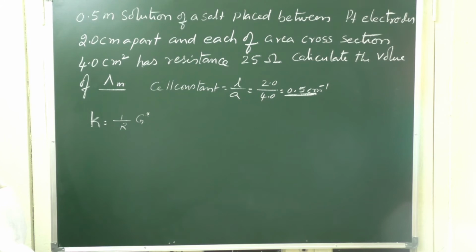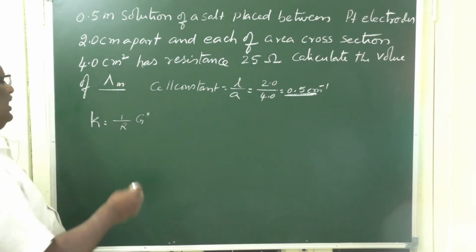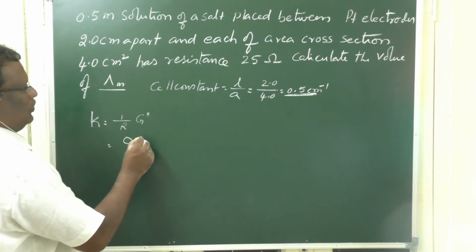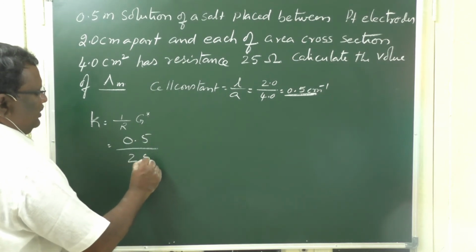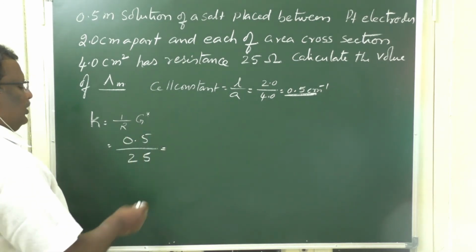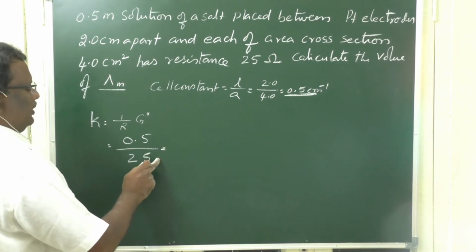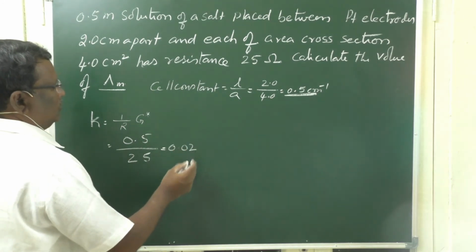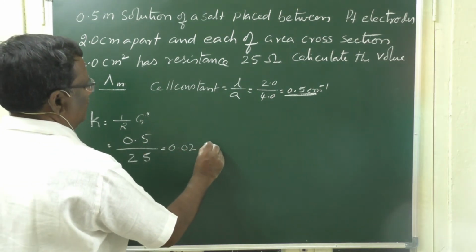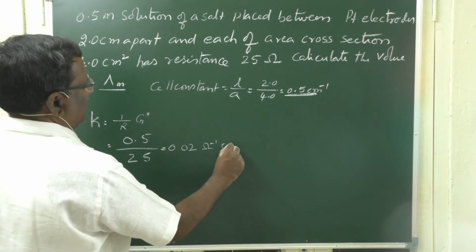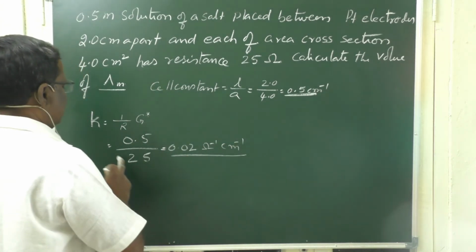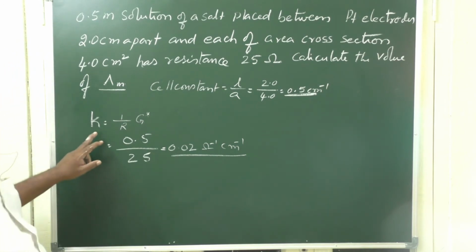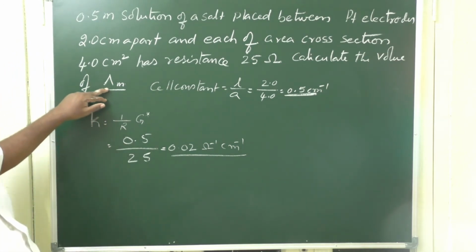So K is equal to G star by R, 0.5 by 25. It will be 1 by 50, which is 0.02 per ohm per centimeter. This is conductivity K.